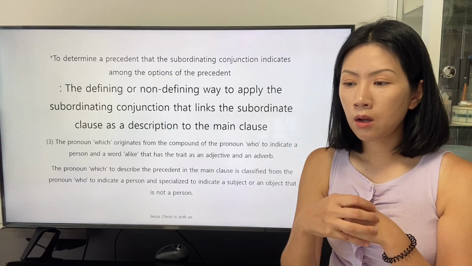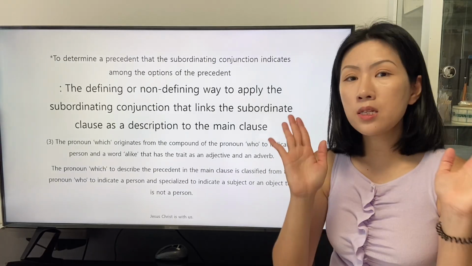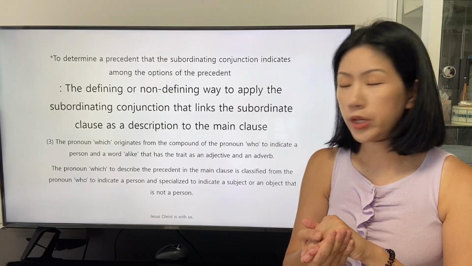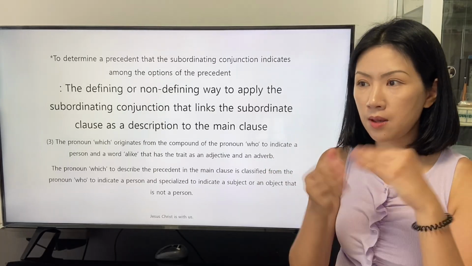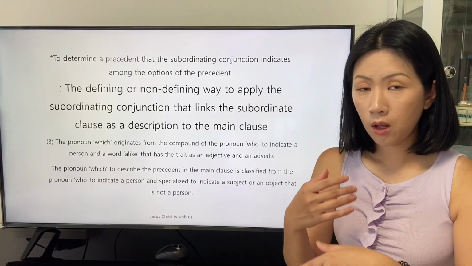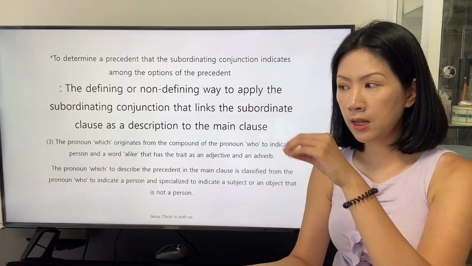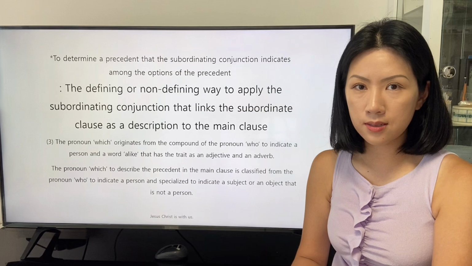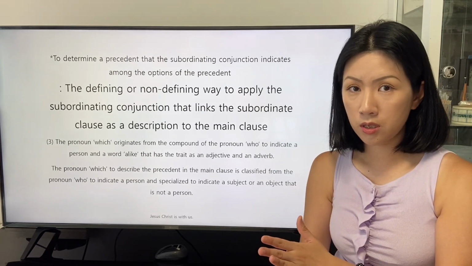So the interrogative pronoun which is able to indicate a person and things that are not a person, both.